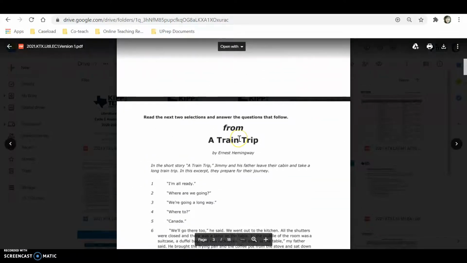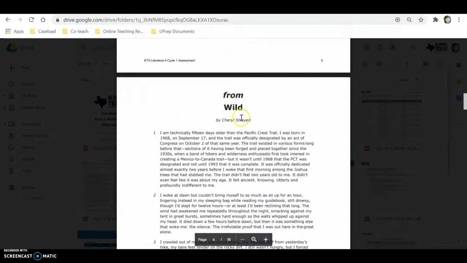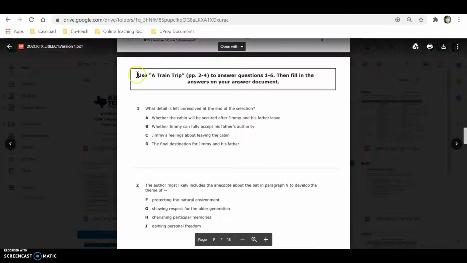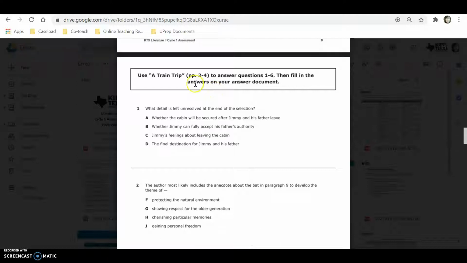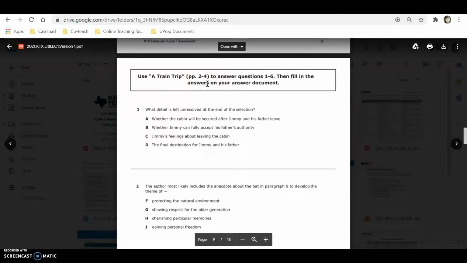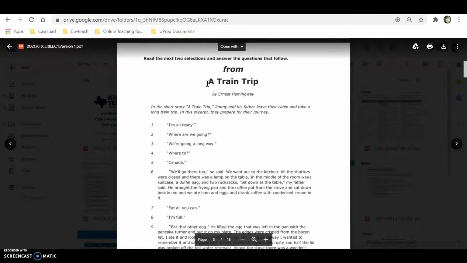You have a reading here from A Train Trip, and another reading from Wild. But when you get to the questions, these are only from A Train Trip. So we are going to read A Train Trip first and then go straight to the questions for A Train Trip. We are going to skip the second reading for now, and we will come back to that. Okay, so the first reading from A Train Trip.